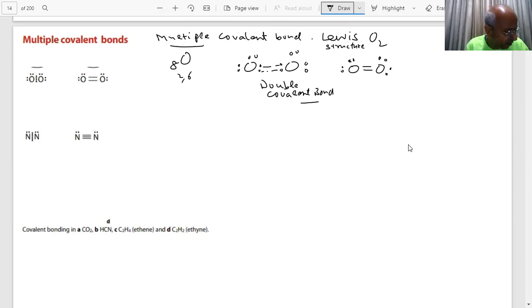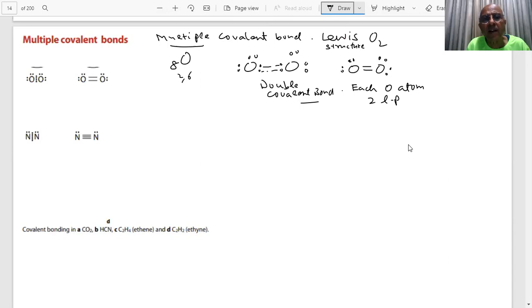This is a double bond, yes or no? There is a double bond between the two oxygen atoms, yes or no? This is called a double bond. How many lone pairs are there? Each oxygen has got how many lone pairs? Two lone pairs. Yes or no? Yes, sir.